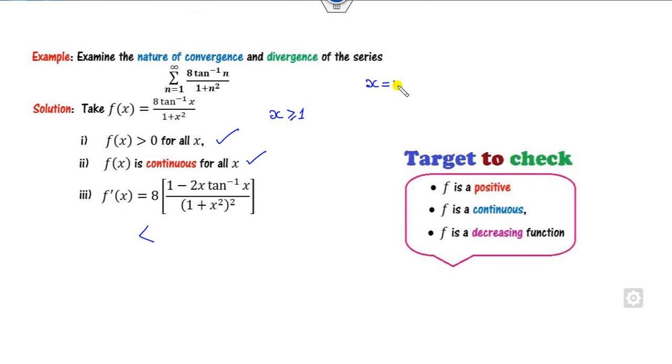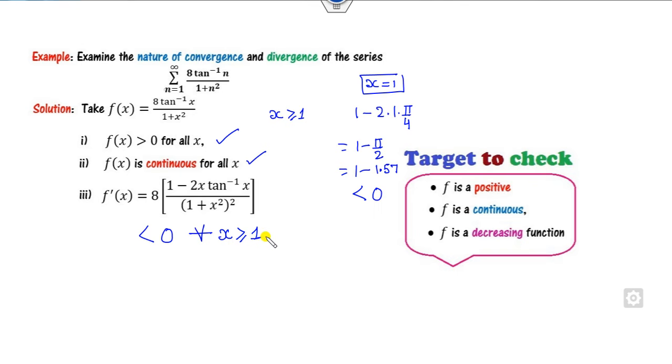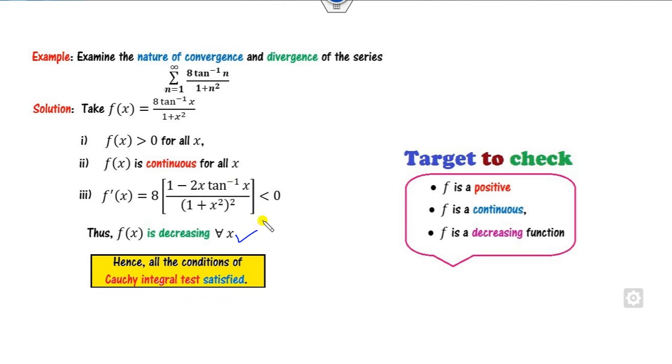We can see what will happen if x is equal to 1. It is 1 minus 2 into tan inverse of 1, which is pi over 2. It is 1 minus pi over 2. Pi over 2 will be 1.57. So clearly this is less than 0, which is less than 0 for all x greater than or equal to 1. Hence it is decreasing for all values of x, whatever the domain is, greater than or equal to 1.